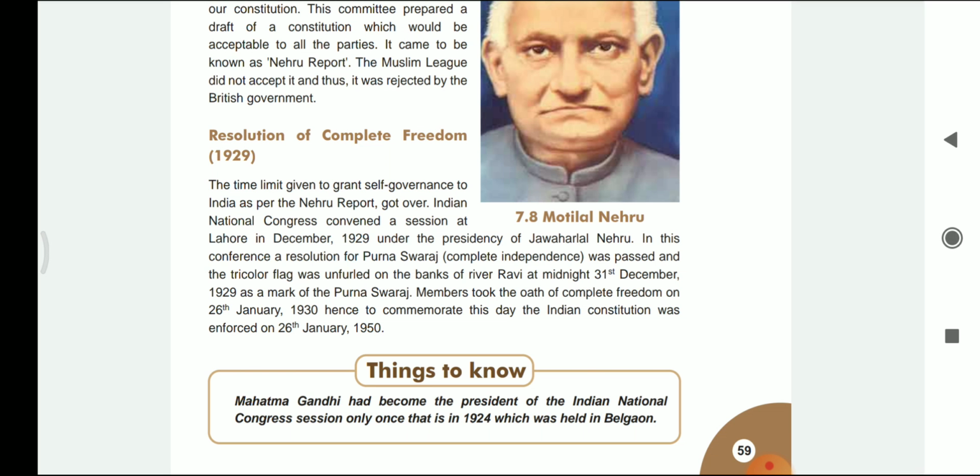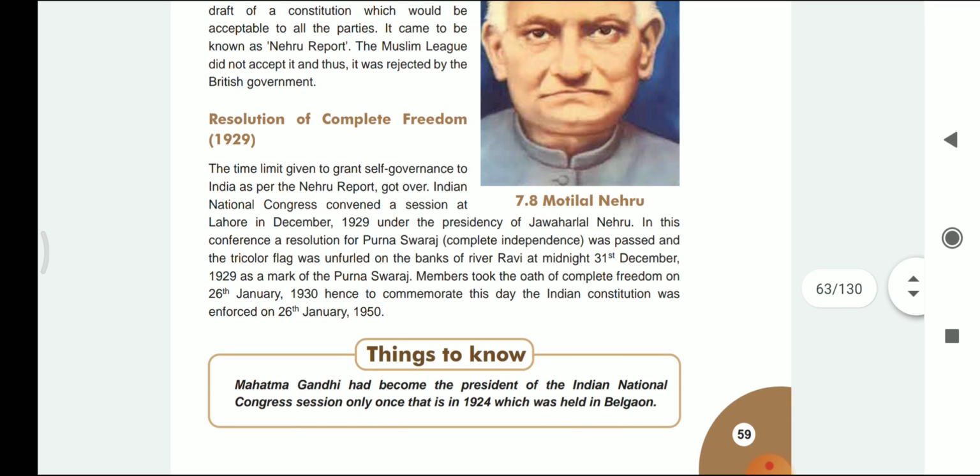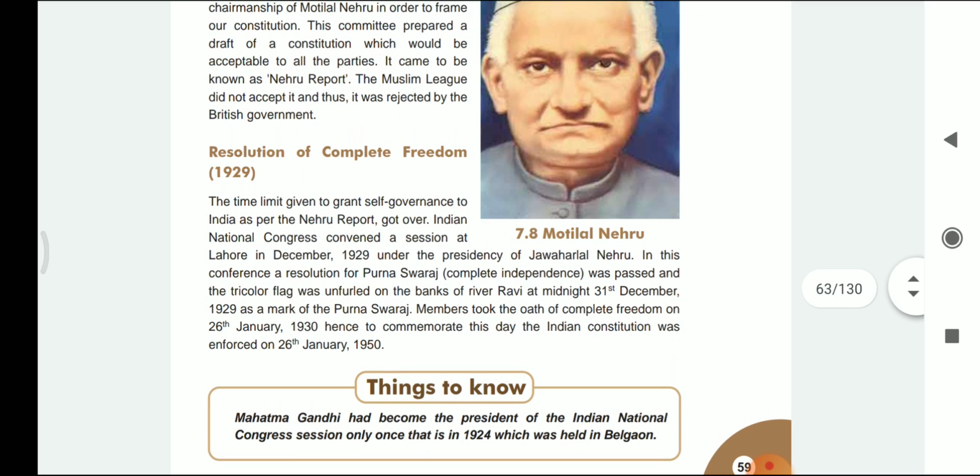In this conference, a resolution of Purna Swaraj, that is complete independence, was passed, and the tricolour was unfurled on the banks of river Ravi at midnight of 31st December 1929 as a mark of Purna Swaraj. Members took the oath of complete freedom on 26 January 1930. Hence, to commemorate this day, the Indian Constitution was enforced on 26 January 1950.